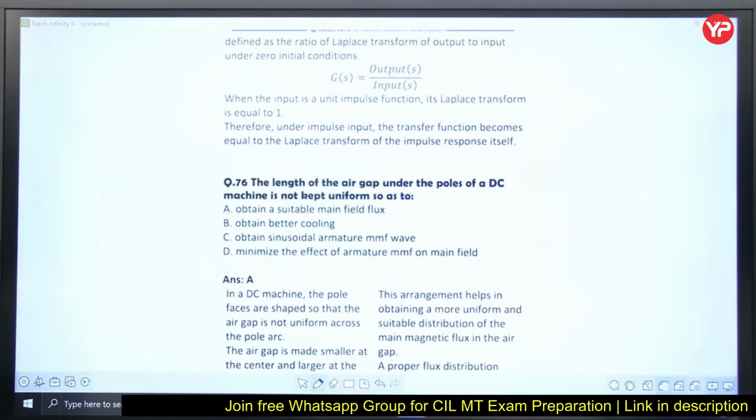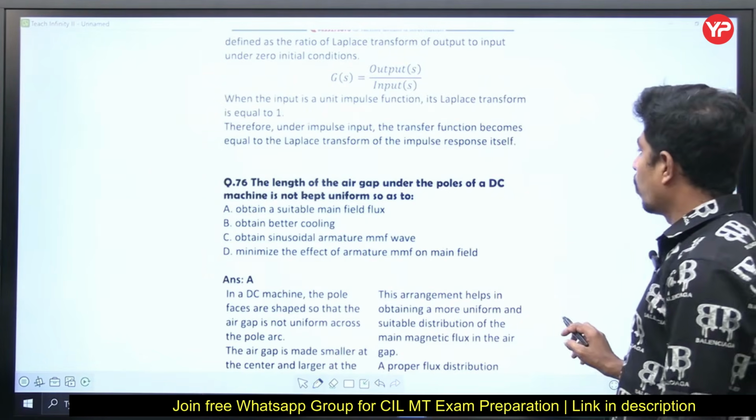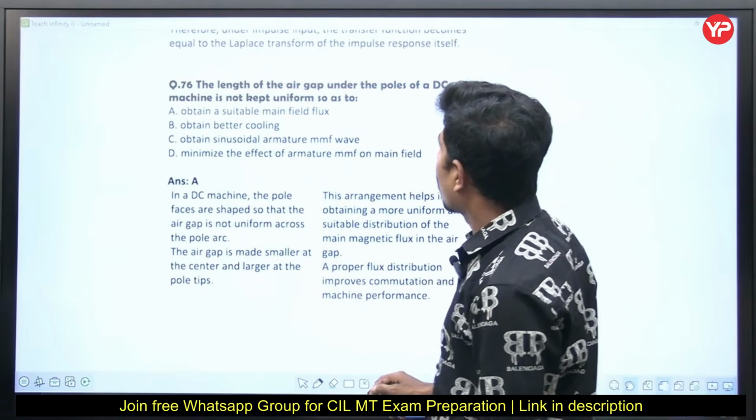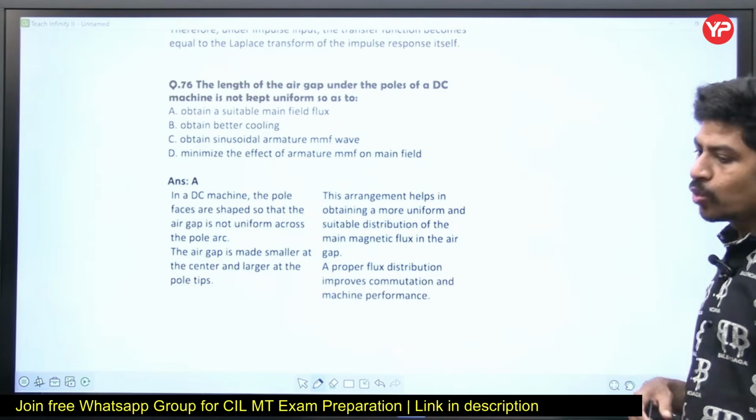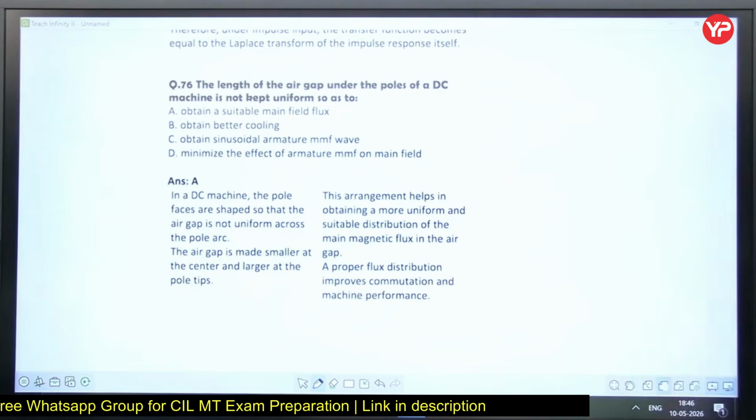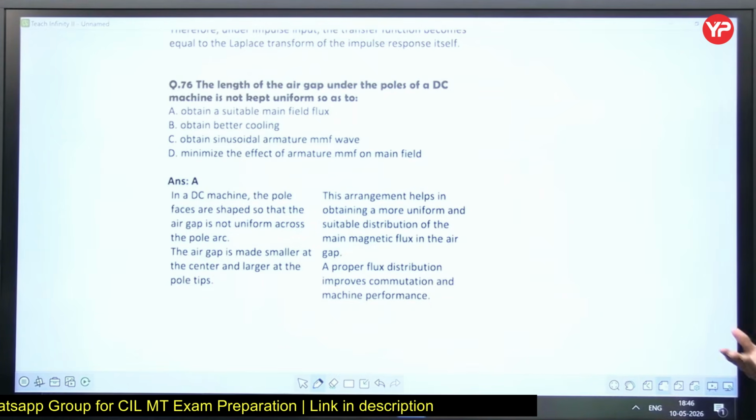The length of the air gap under the poles of a DC machine is not kept uniform so as to, see, if you keep it uniform, the magnetic flux obtained is not suitable.